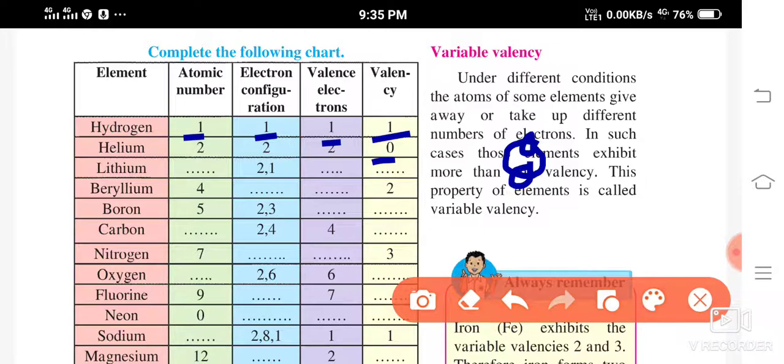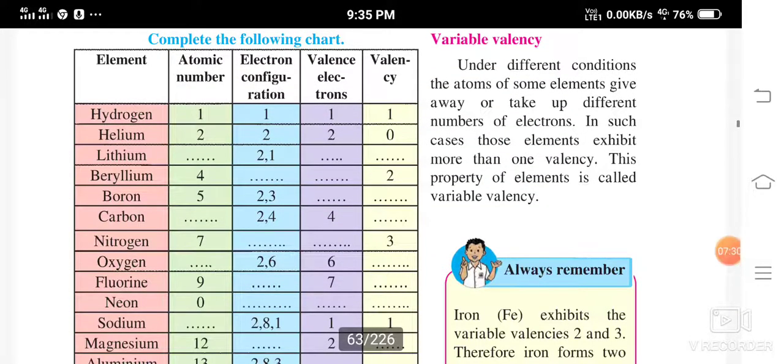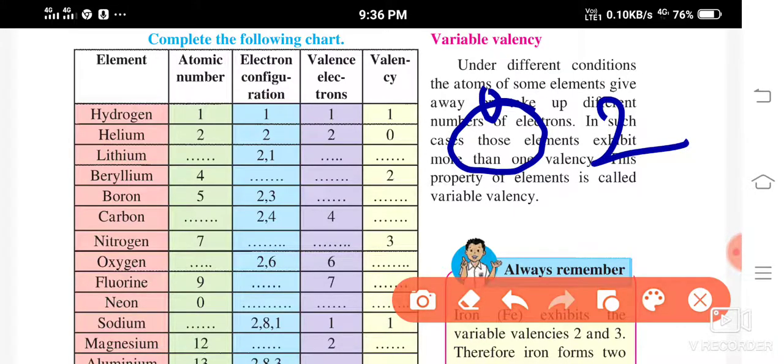But why 0? You know, this is the duplet state. This is the first shell. Now, in the innermost shell, how many maximum electrons can be occupied? Only 2 electrons, right? In the case of helium, this is completed.